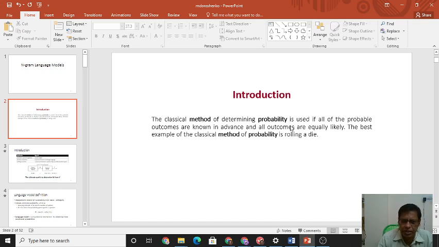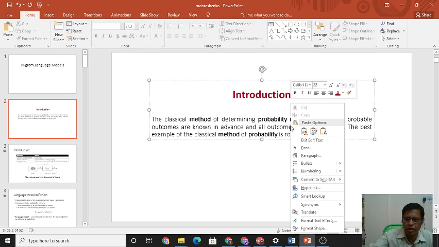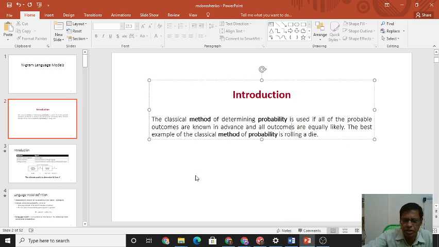If you throw a die, we already know the 6 numbers, 1, 2, 3, 4, 5, 6, will be there, and any one of them can come as the output. That is known as probabilistic. The probability of an expected outcome out of 6, maybe 4 or 2 or anything, is what probabilistic language modeling is about.